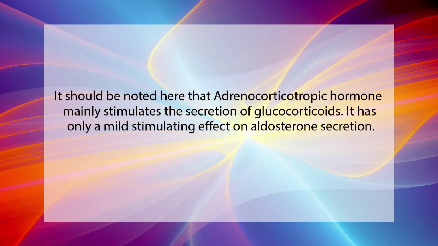It should be noted here that adrenocorticotropic hormone mainly stimulates the secretion of glucocorticoids. It has only a mild stimulating effect on aldosterone secretion.